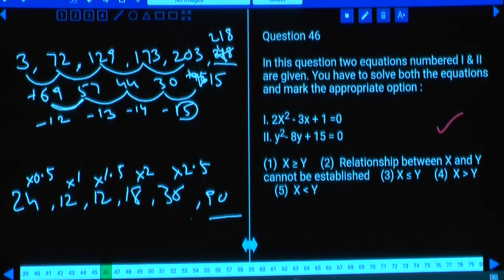Anything else in this paper? Paper number 56. Now in this one, question number 71 to 75. Shall I explain once again? 71 to 75. Now that circular table is not required.